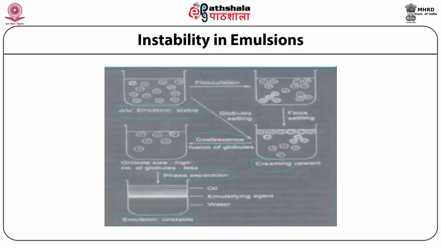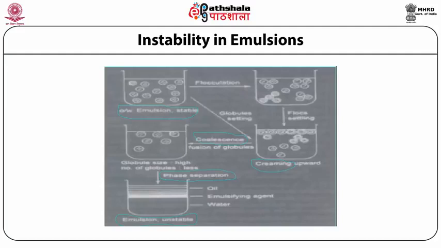If the globule size is high, then the particles tend to show coalescence. Coalescence is understood as a fusion of several globules forming a layer on top of the dispersion phase.